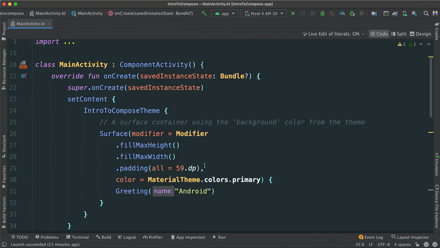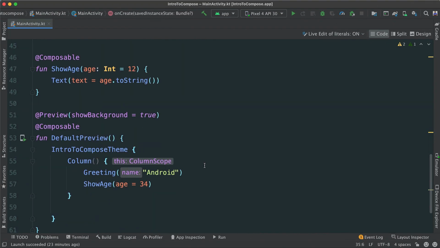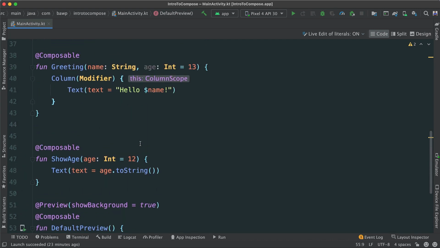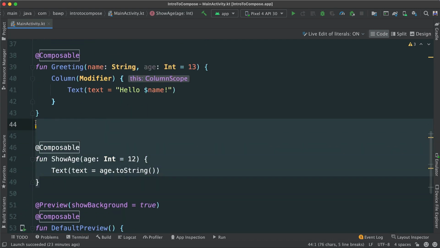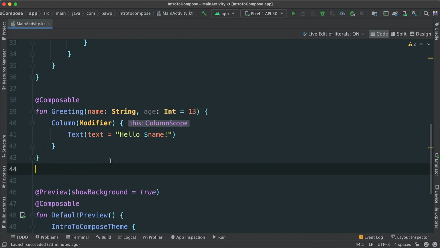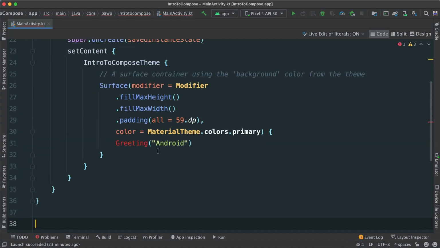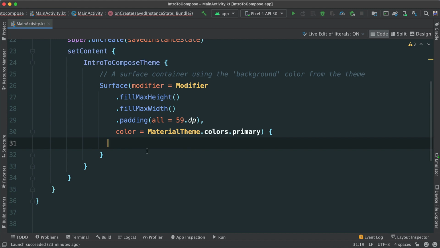So back in our project, let's clean things up. There are a lot of things that we no longer need. In this case, I'm just going to get rid of all of this, and then get rid of this. Just for testing purposes, I'm going to get rid of this composable as well, which means this needs to go. We can't do that anymore.